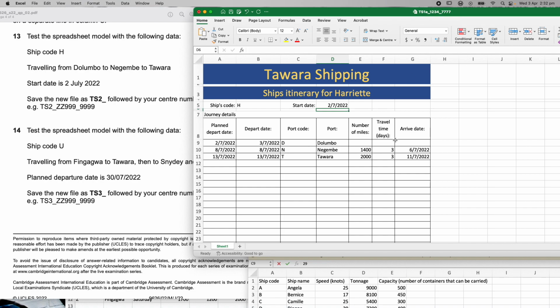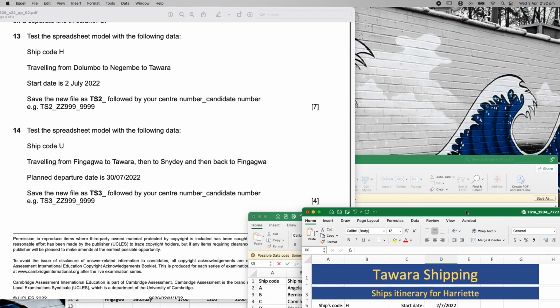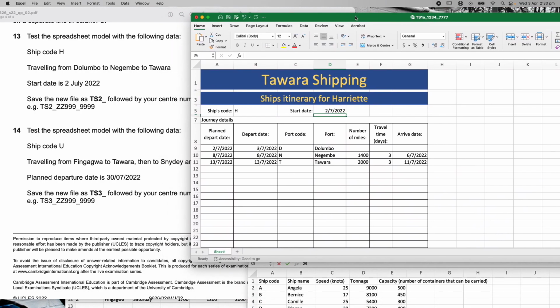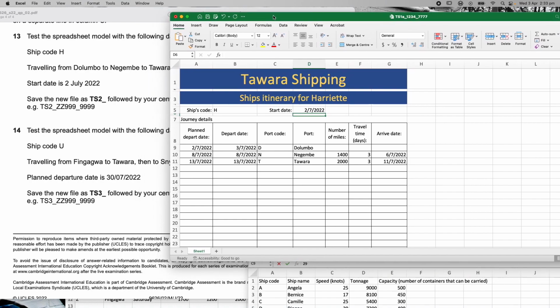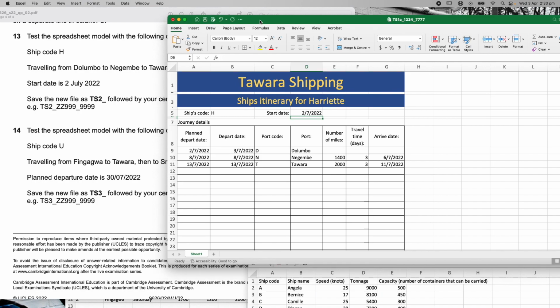Now, if that all seems to work and it looks like it's all gone great, like ours has, because we've been checking it all the way along, then that's worth 7 marks just doing that, right? Just by entering 1, 2, 3, 4, 5 bits of information and it working, we've just given ourselves 7 marks for the exam. So that looks fantastic.